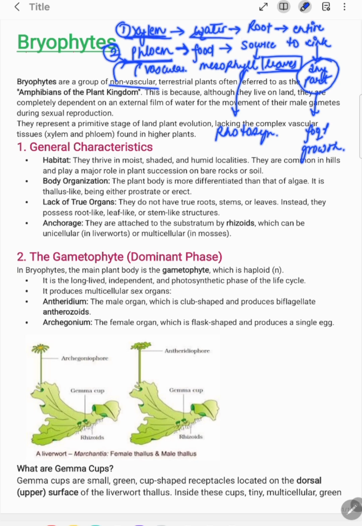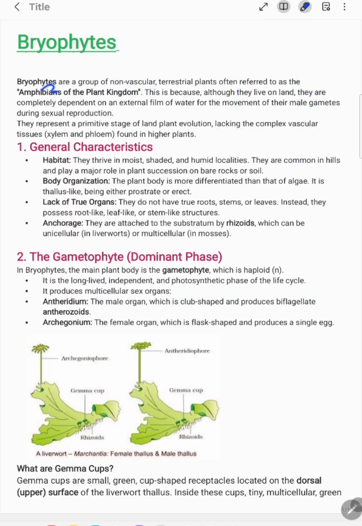The role of xylem is to transport water while the role of phloem is to transport food from the mesophyll leaves to any part of the plant where there is need. The bryophytes are non-vascular, meaning the xylem and phloem tissues are absent. They do not have any conducting tissue.